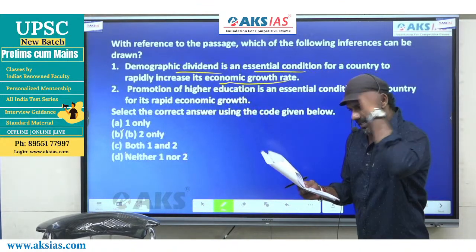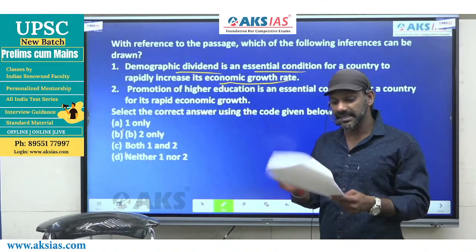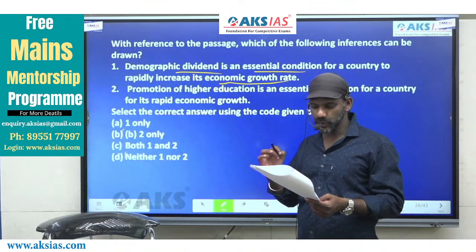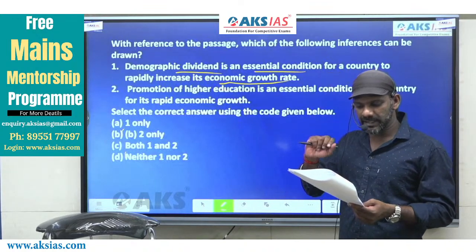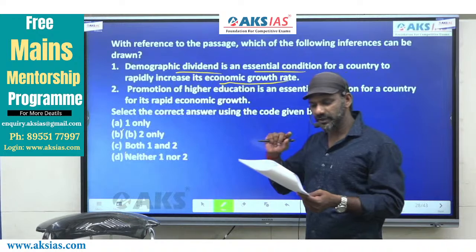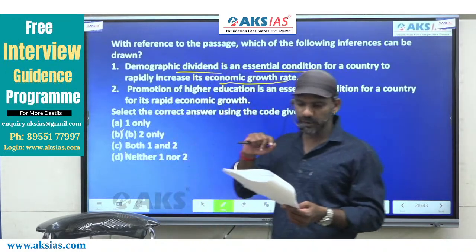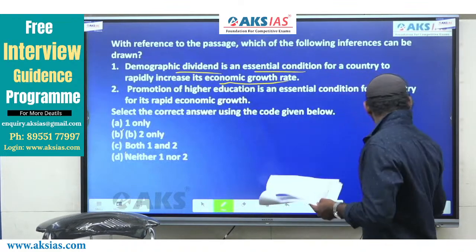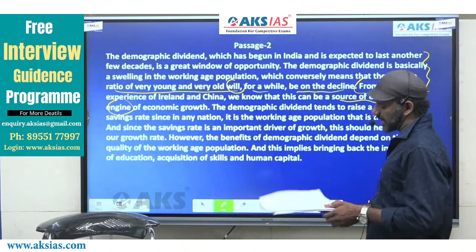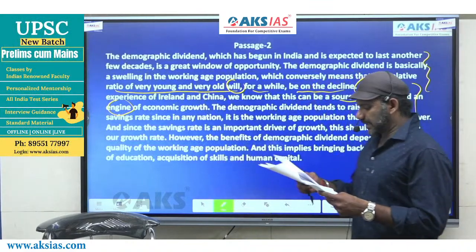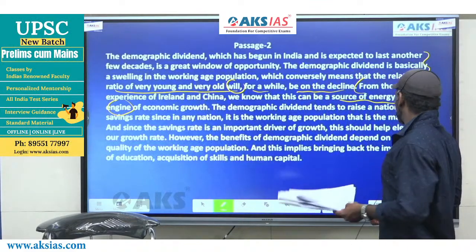Number 2. Promotion of higher education is an essential condition for a country for its rapid economic growth, right? So according to the paragraph, 2 things are essential for the rapid economic growth. One says demographic dividend. 2 says promotion of higher education. This is talked about in the last part of the passage. I'll just read from here.